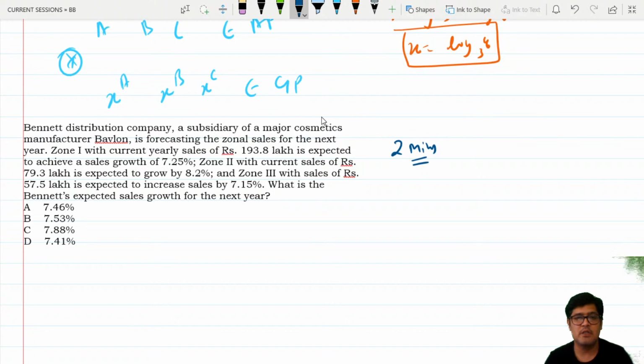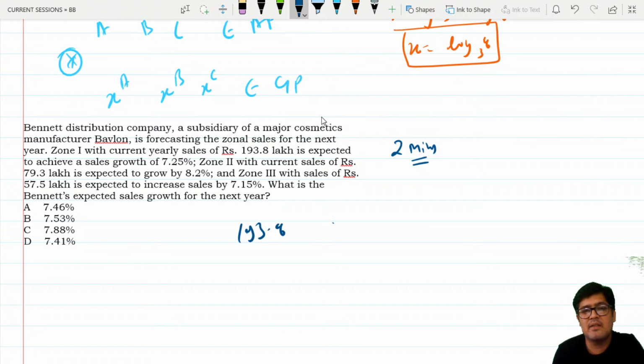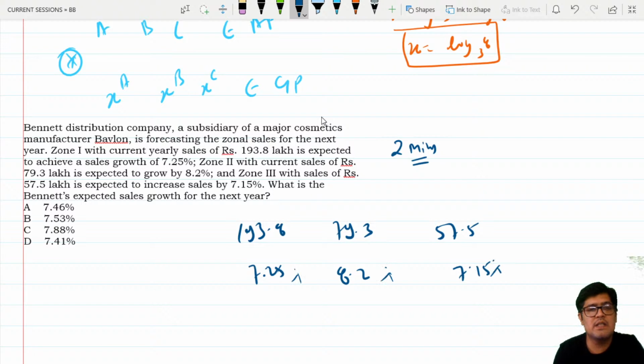I see random numbers 193.8, 79.3, 57.5. Let me write this down. 193.8 lakhs, 79.3 lakhs, 57.5 lakhs. The growth figures are 7.25, 8.2 and 7.15%. And answer options are fairly close. Everything is 7.46, 7.53, 7.88, 7.41. Answers are close. Let me ask you, are these answers close because of these or are these answers close because of these three? Think over this.